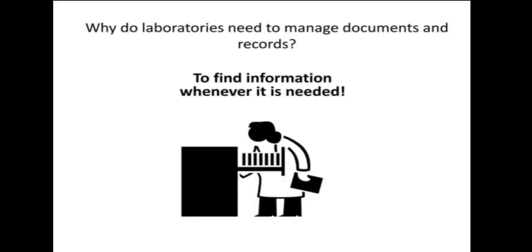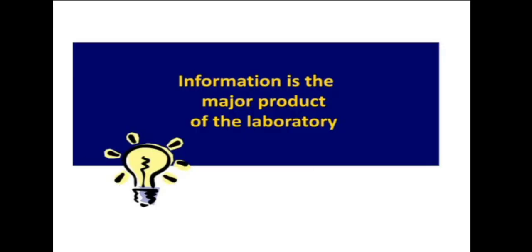Now, next, a laboratory needs to manage the documents and records to find the information whenever it is needed. If good record management is there, then each and every piece of information, whenever it is required, we can get easily without any problem. Now, information is a major product of the laboratory. Good information and transparency are the major products of the laboratory.